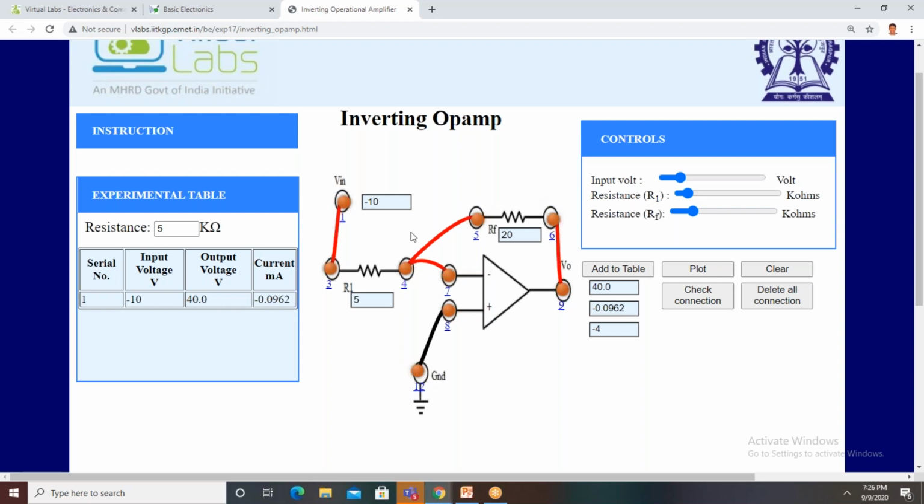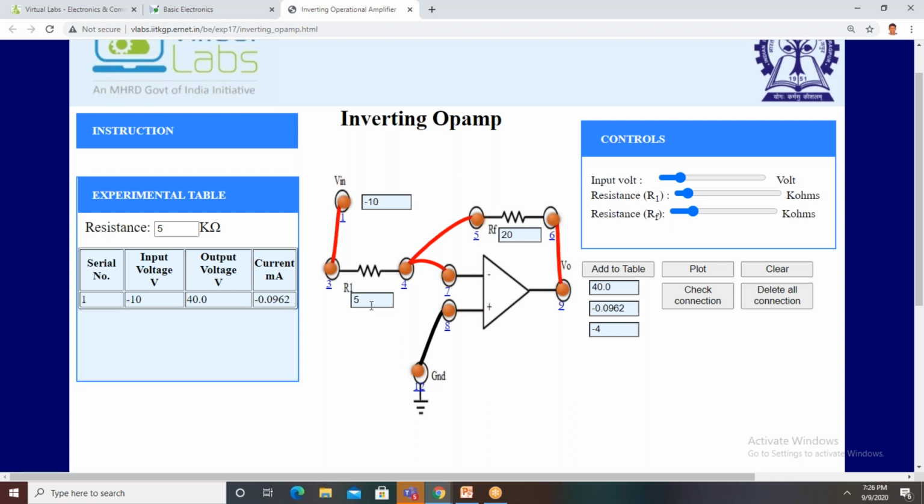Okay. Minus 5 volts. The input voltage is minus 5 volts and the same resistance, R1 is 5K only. RF is 20K. What is the output voltage? 20 volts, sir. 20.